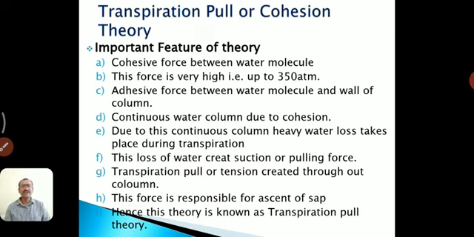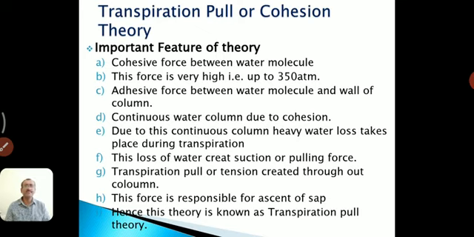It is very high. The next point is the transpiration pull or tension created throughout the column. Due to the transpiration pull or tension created in the leaf, a continuous water column from the root tip to the shoot tip can be formed.